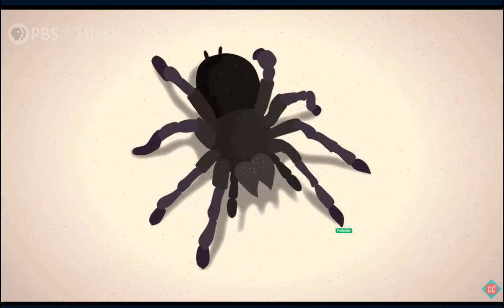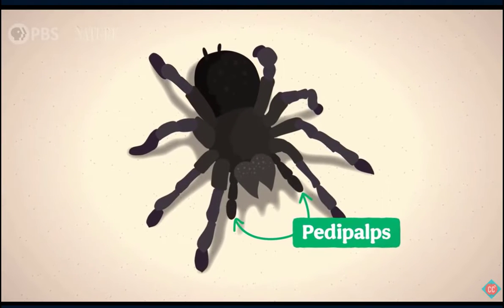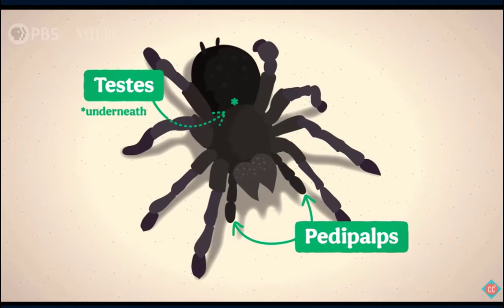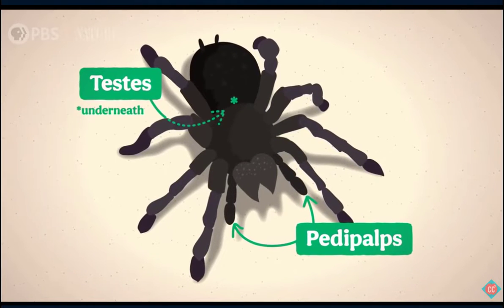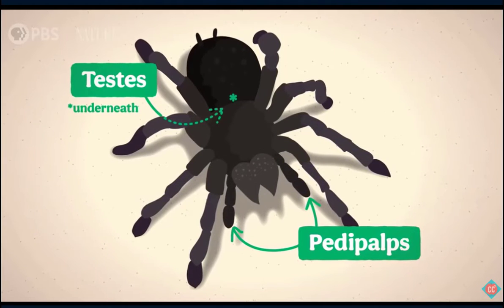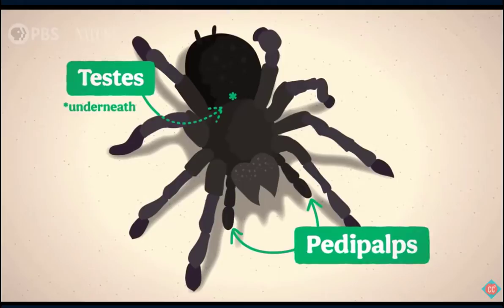Like spiders use their pedipalps, their chemosensitive front limbs. Although their testes containing the sperm are all the way in the back of their abdomen, so they have to first put their sperm on the ground and then pick it up again with their palps before being ready to mate.